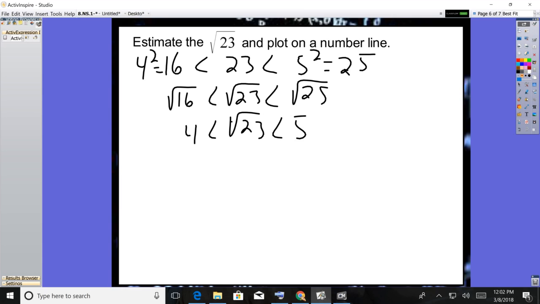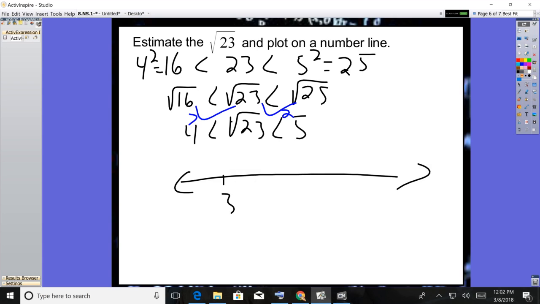Now all I have to do is figure out which one it's closer to. So I think about, okay, 23 is 2 away from 25. However, it is 7 away from 16. So it is definitely closer to 25. So if I'm plotting this on a number line, 3, 4, 5, 6, I'm going to plot it in between 4 and 5, but I'm going to put it closer to 5.